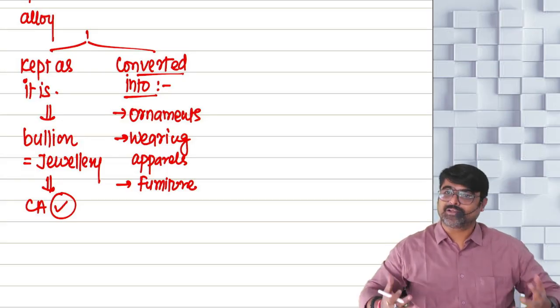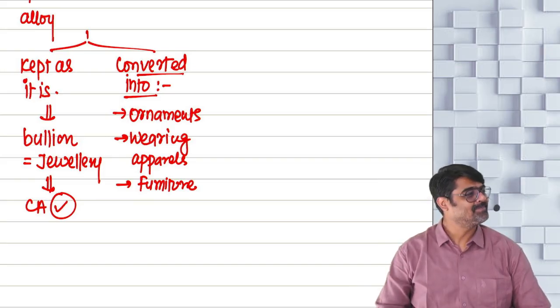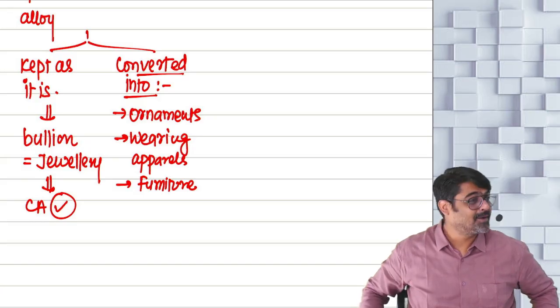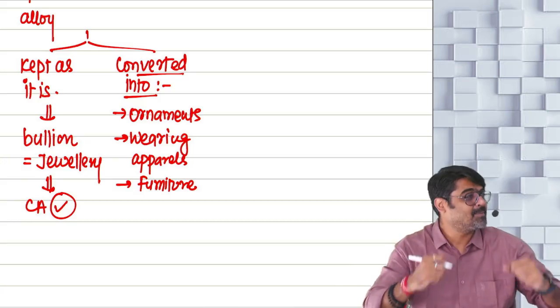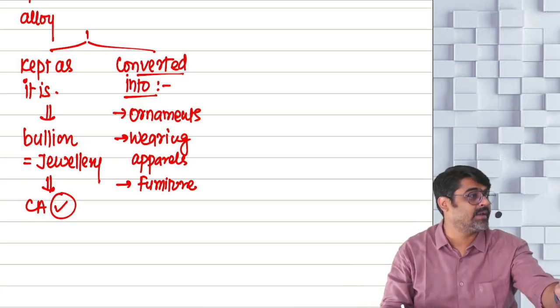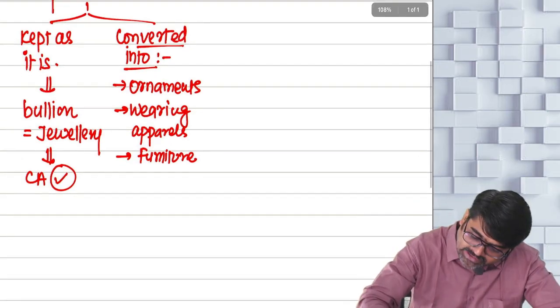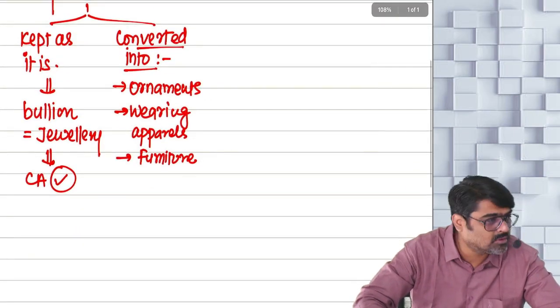So the chair in which I am sitting at my home, I want to feel like a king. So I have made the handles of silver, gold. All the four legs are made up of gold, silver. Then that is not my normal furniture anymore. That has become a jewelry. So all these items, if I keep as it is, then also a jewelry.